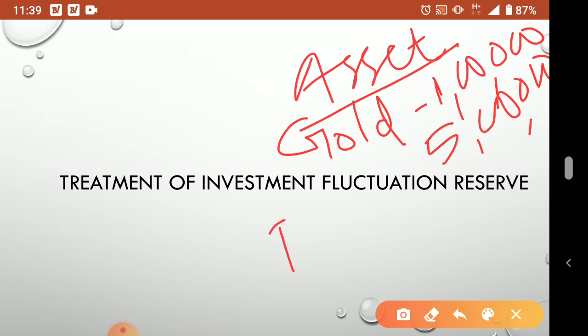So like that, any investment. Suppose a business is keeping a fixed deposit in a bank, that is also an investment. And if you purchase shares of a company, that is also an investment. So the investment problem is, I told you, here you see the market value, that is called 5 lakh.